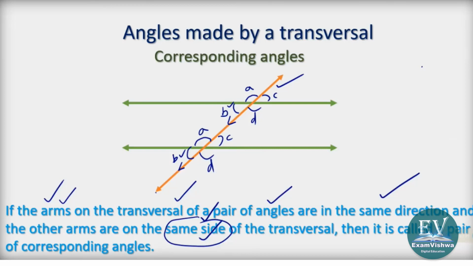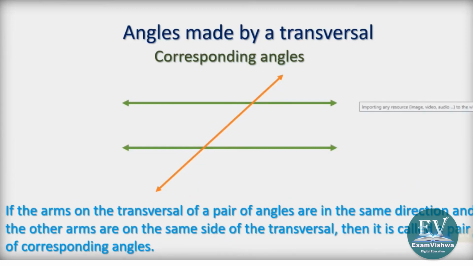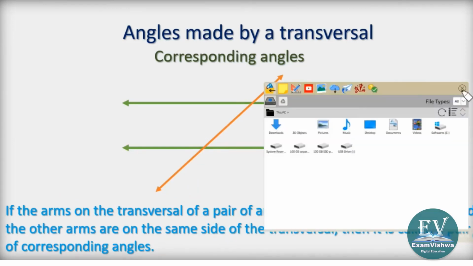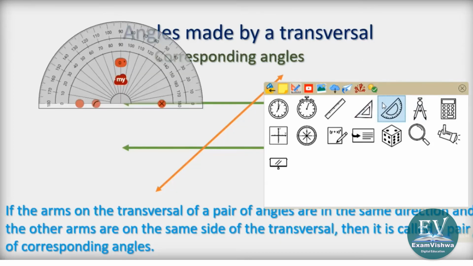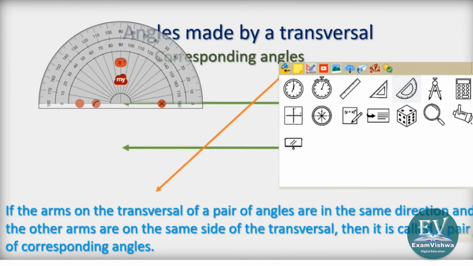I will show you. One second. Let me remove all these markings. I will bring your favorite tool, the protractor. This is the protractor.